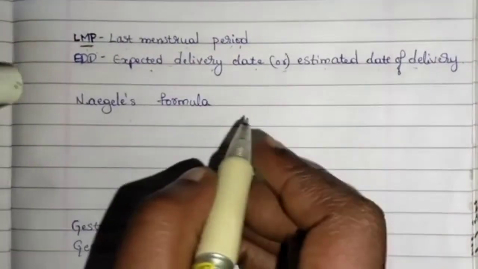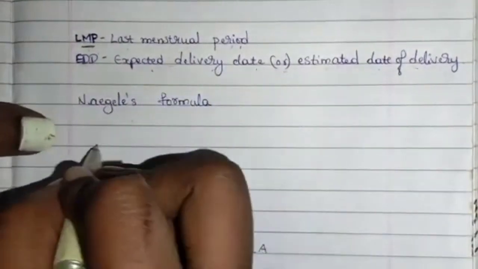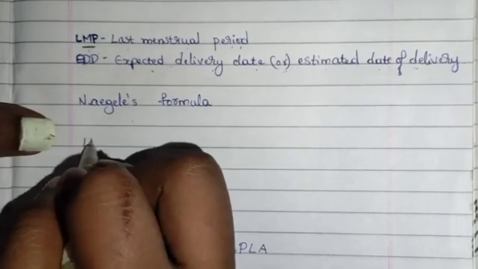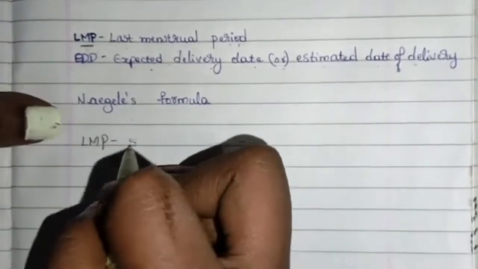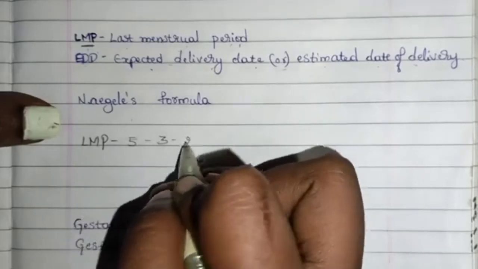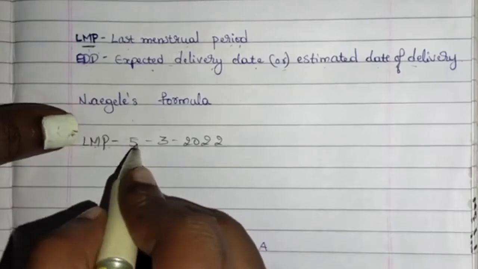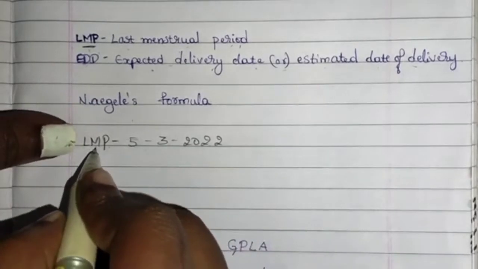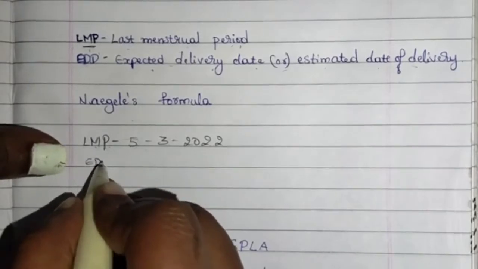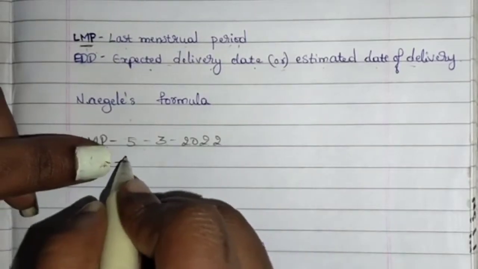Naegele's formula. In Naegele's formula, there are actually 2 ways to calculate EDD. First we need to get to know the LMP. Let's assume any date like 5/3/2022. Okay. This was the LMP for a girl. This is 5/3/2022. This was her last menstrual period. Now when will be her EDD? That is expected delivery date. When will be her EDD?